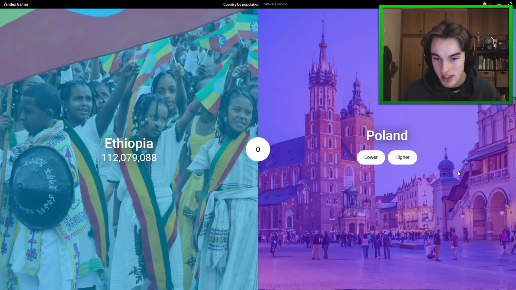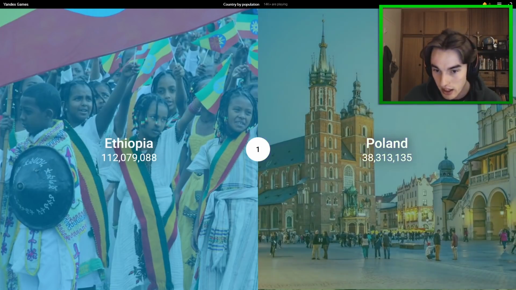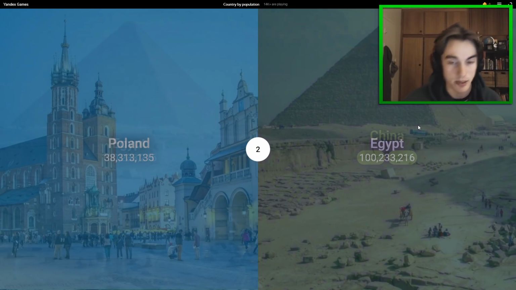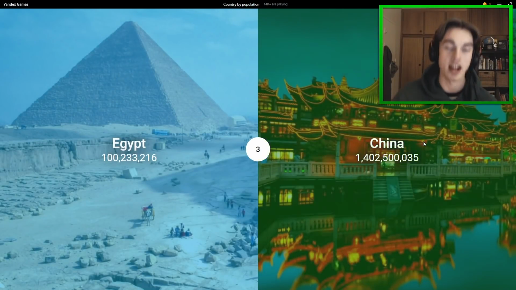But here's the first one, Ethiopia versus Poland for population. I do believe that Poland has about 40 or 50 million people, probably about 50 million, so definitely less than Ethiopia's 112. So 40 million people almost. And then Egypt is over 100 million people, I believe. So yeah, there we go. That was easy. And then of course, China has a high population. So a flying start here.